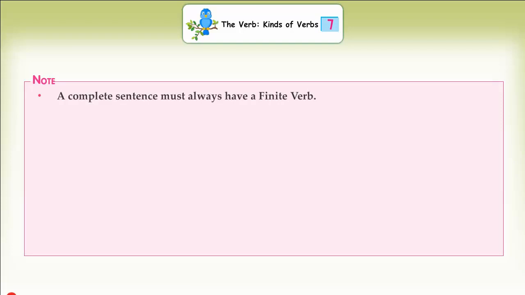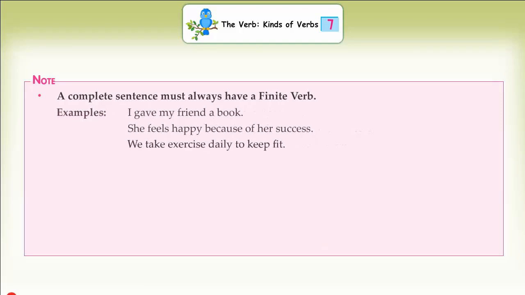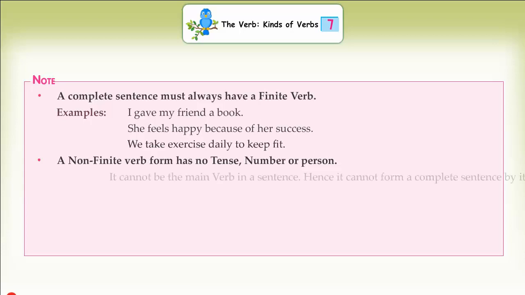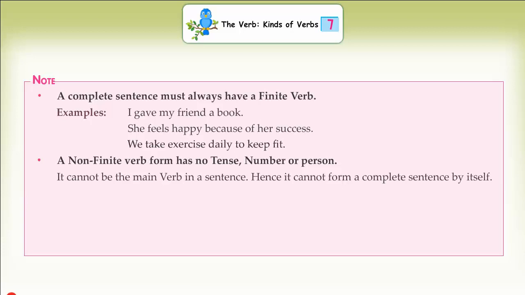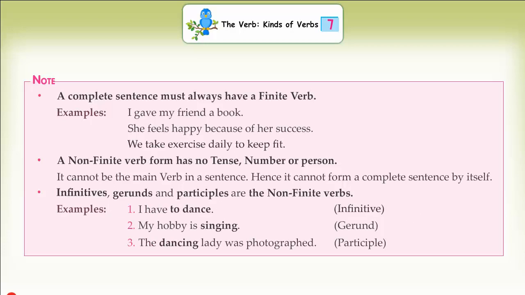Note: a complete sentence must always have a finite verb. Examples: I gave my friend a book. She feels happy because of her success. We take exercise daily to keep fit. A non-finite verb form has no tense, number or person. It cannot be the main verb in a sentence. Hence, it cannot form a complete sentence by itself. Infinitives, gerunds and participles are the non-finite verbs. Examples: 1. I have to dance. Infinitive. 2. My hobby is singing. Gerund. 3. The dancing lady was photographed. Participle.